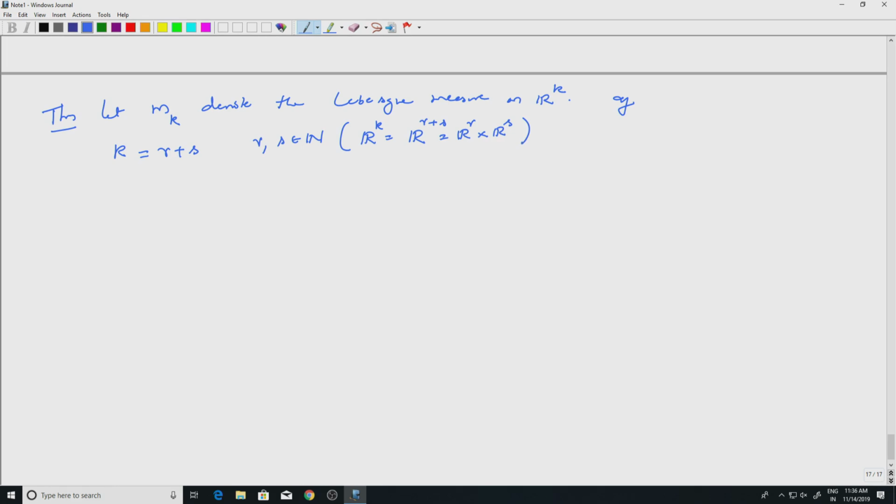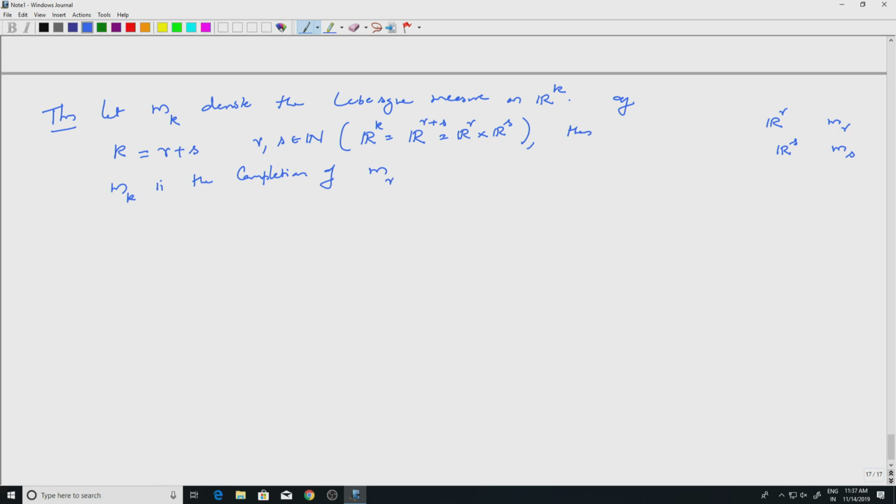Then mk is the Lebesgue measure on Rk, but Rk is the product space. On Rr we have the Lebesgue measure m sub r, on Rs we have the Lebesgue measure m sub s. You can take the product and you will get the product measure. So mk is the completion of the product measure.